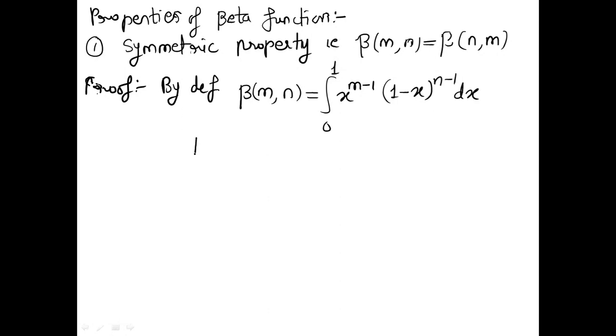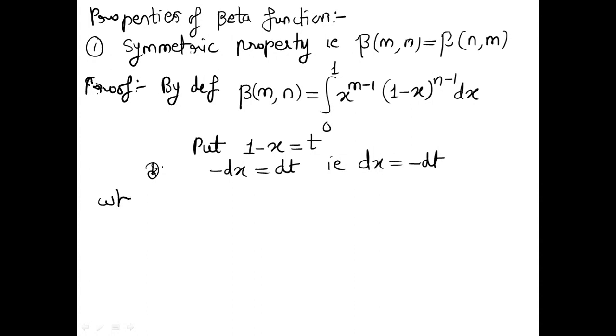So how do we prove this? The simplest way is to use the substitution 1 minus x is equal to, say, t. I cannot put 1 minus x equal to x, okay? So we write 1 minus x is equal to t, or you can write x is equal to 1 minus t. Anything will do. Now with this substitution, let's differentiate. Minus dx is equal to dt, that is, dx is equal to minus dt. Now, as this is a substitution, there will be a change in limits.